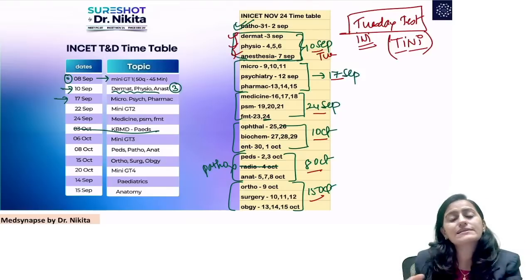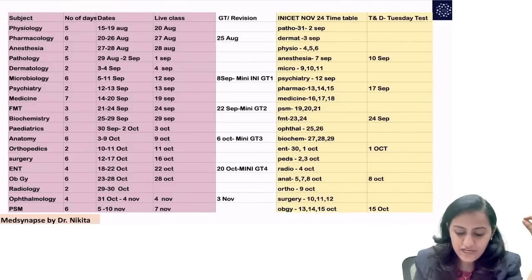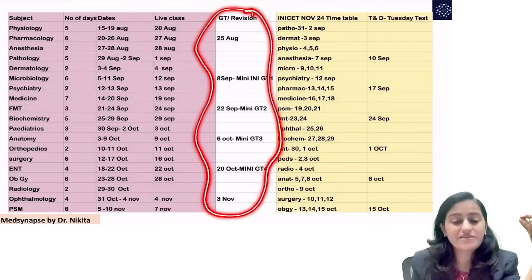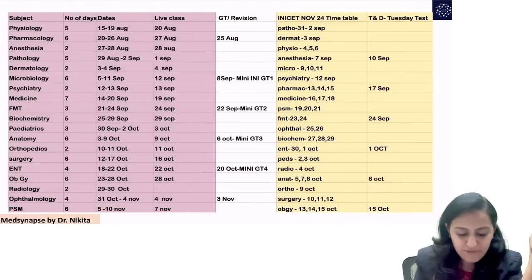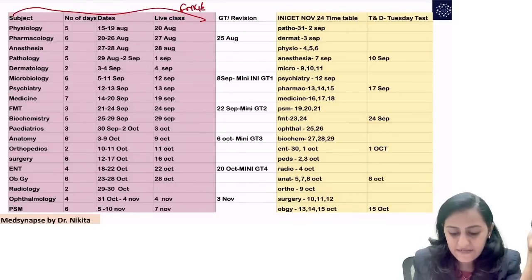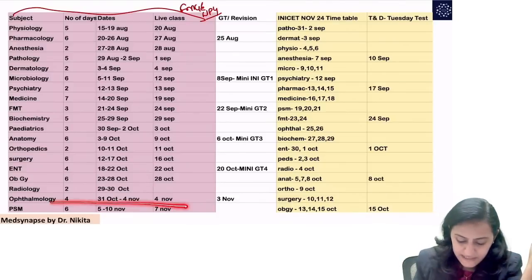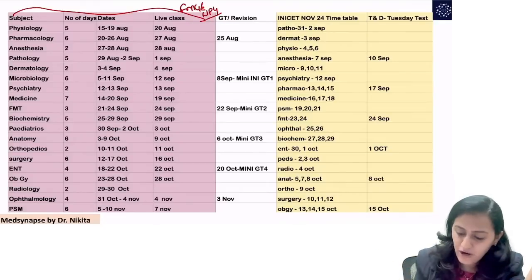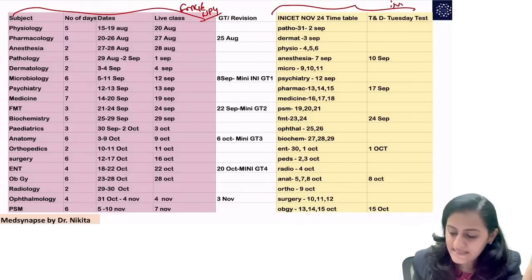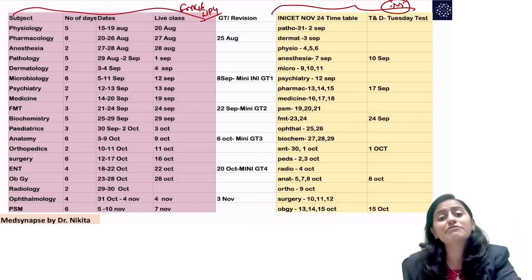And then alternate Sundays, the same days in the timetable that I had shared before, which were the GT or the revision days for the students following this timetable, the FMG students. So this is the timetable for FMG and NEET PG students who are not giving INICET, right? So they are completing their first read by 10th of November. And for the students who are giving the INICET, this is your timetable. You are completing the first read here for INICET by 15th of October.